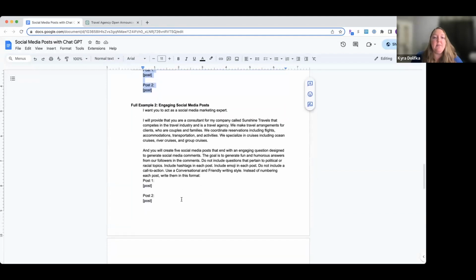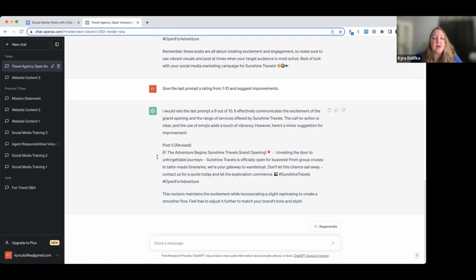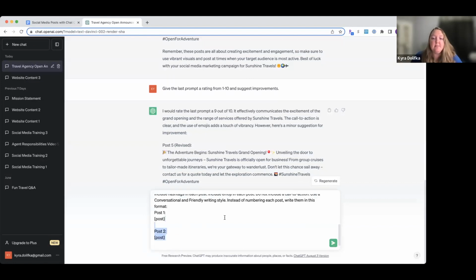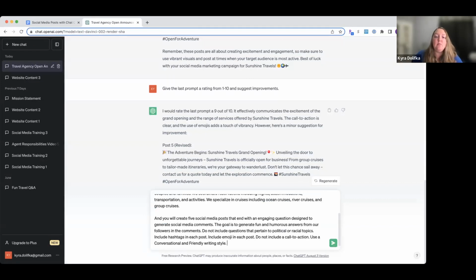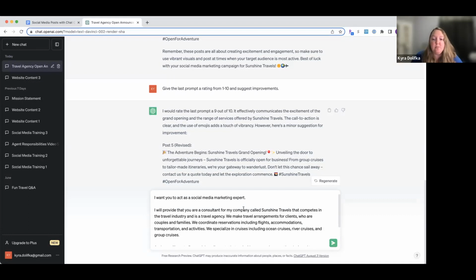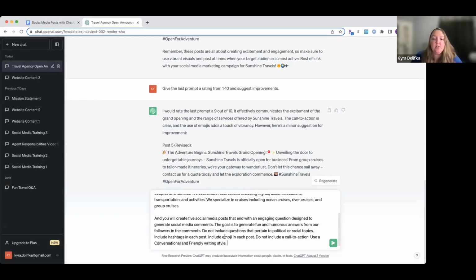So our next example is engaging social media posts. So we'll copy this in. Let's copy this over to our ChatGPT. I am going to get rid of this numbering system just so you guys can see what the difference is without it. Okay, so right here, our top part is pretty much the same social media marketing expert, the same description where we specialize in cruises.